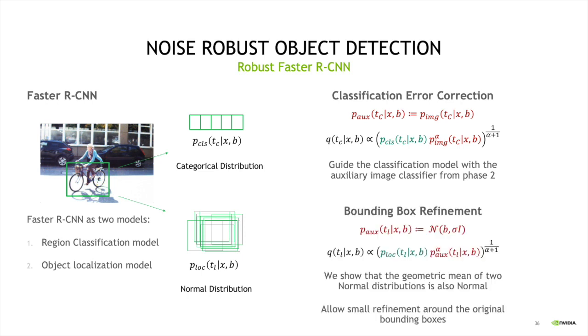in each bounding box. We also came up with a new mechanism for bounding box refinement in order to correct the location of the detected bounding boxes around a particular bounding box using faster RCNN itself. So here again, we're using the geometric mean of two normal distributions instead of the categorical distribution we were using, and we show in this paper that the geometric mean of normal distributions is itself another normal distribution.